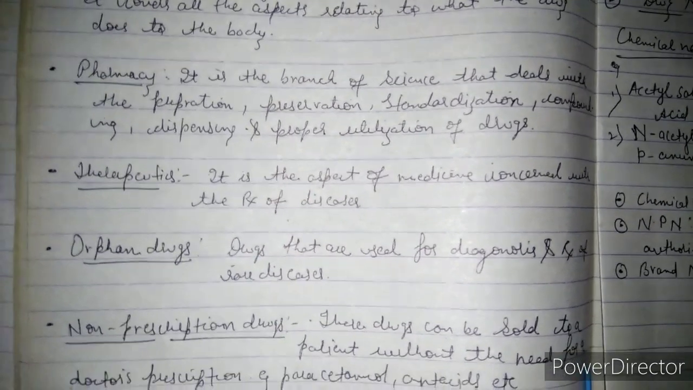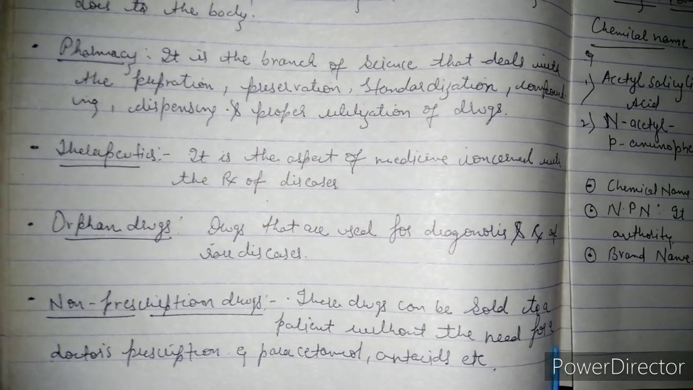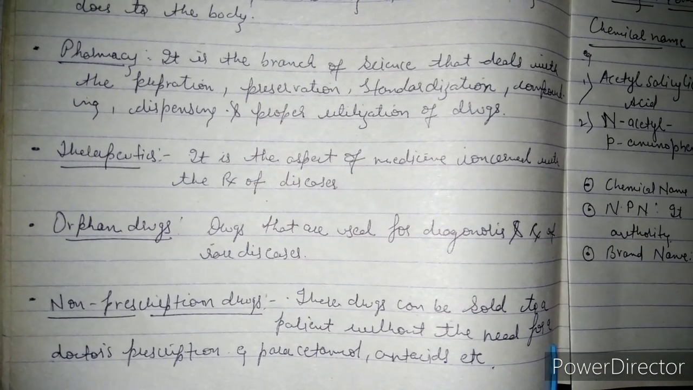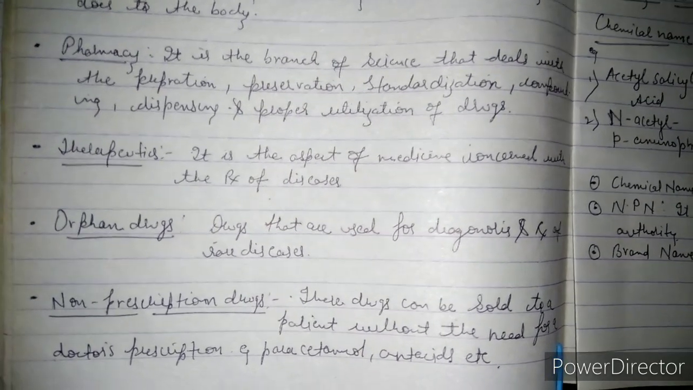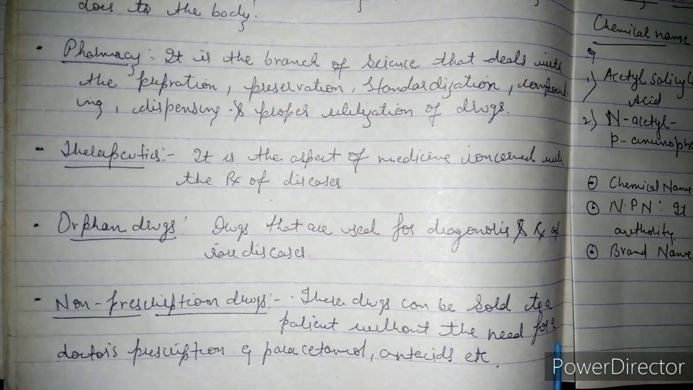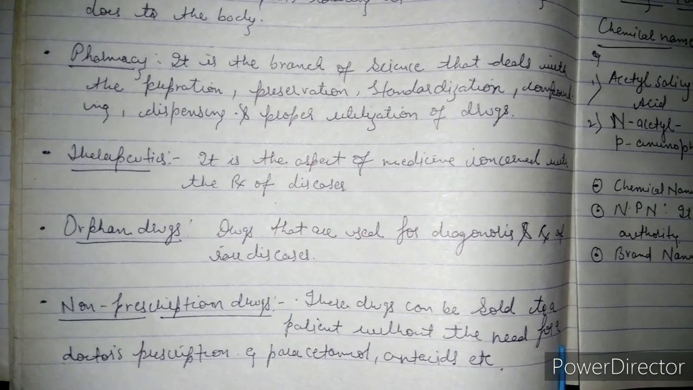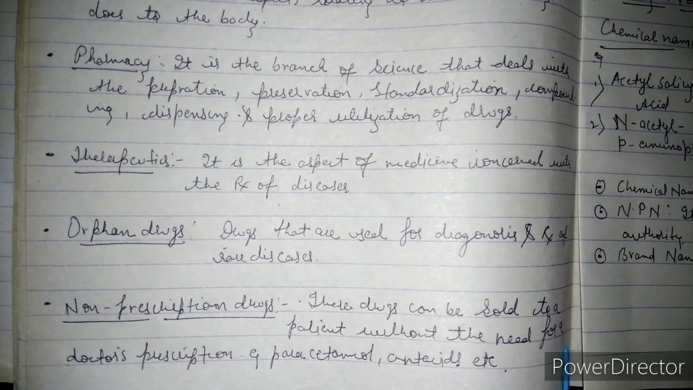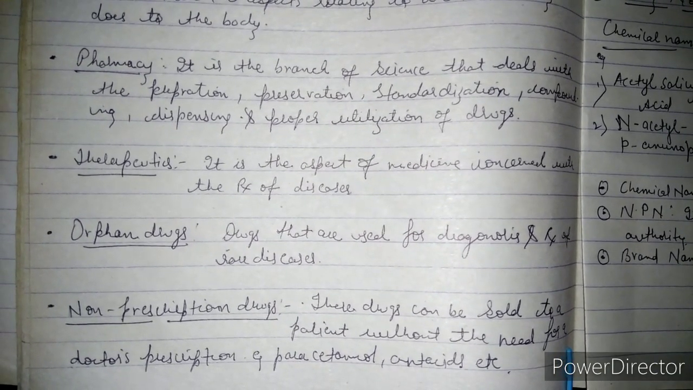Another is non-prescription drugs. So these are the drugs which can be sold to a patient without the need for a doctor's prescription. Example, paracetamol, antacid. That means these are the drugs which we can get from any medical store, and we don't need any recommendation from a registered medical practitioner.